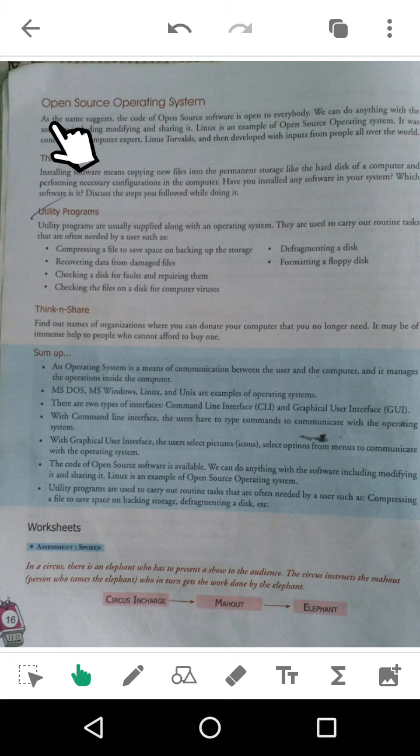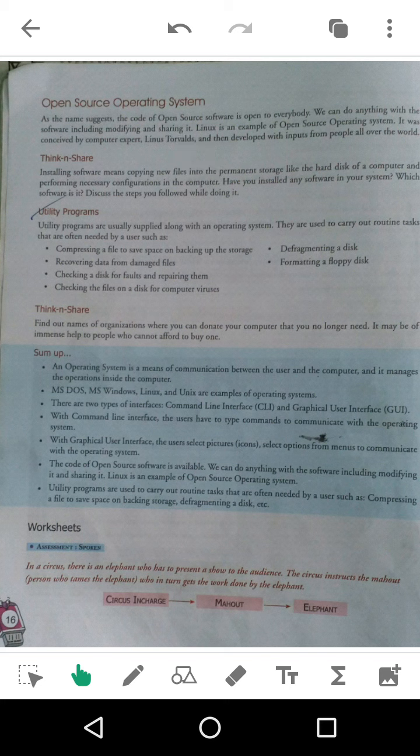As the name suggests, the code of open source software is open to everybody. We can do anything with the software, including modifying and sharing it. We can modify the source code and share it. Now, what is an example? Linux is an example of an open source operating system. It was first conceived by computer expert Linus Torvalds.